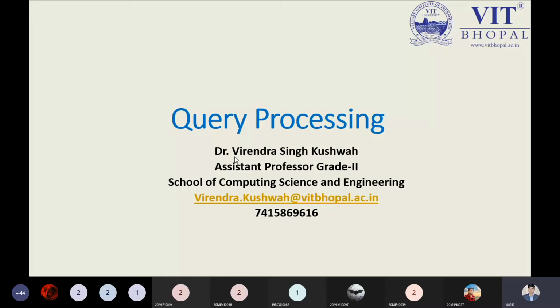That's why we have seen three important concepts. If you remember, the first one was SQL, Structured Query Language. Next we have seen relational algebra, and next relational calculus. Using all these three different concepts, we have query processing. Before understanding query processing, you must know all these points. So from this perspective, I'm going to start this lecture on query processing, how the query will be processed internally.